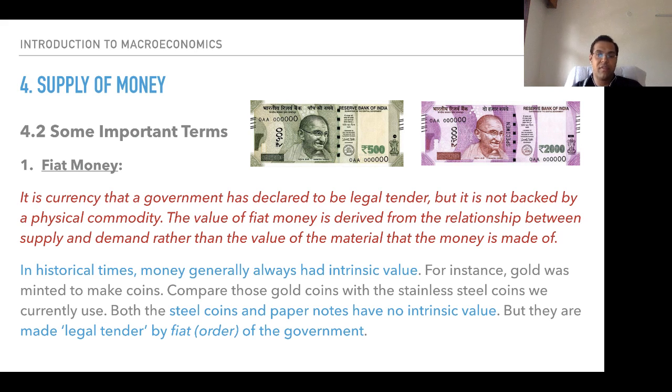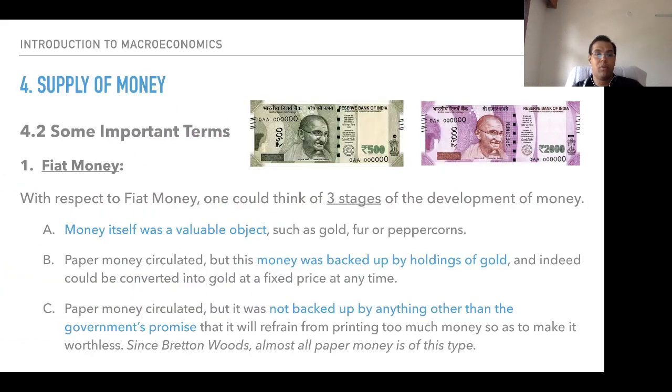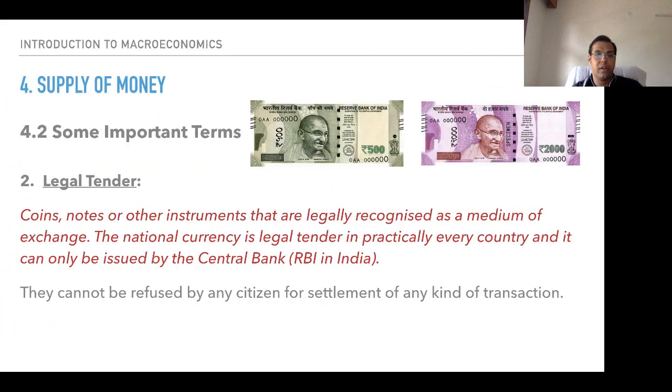Intrinsic value was something that was there earlier, during the Mughal rule. At that time, the kingdoms used to trade in specific coins made of metal and precious metal. So that had intrinsic value. But this does not have intrinsic value. We are talking about fiat money. Followed by that, the second is legal tender.